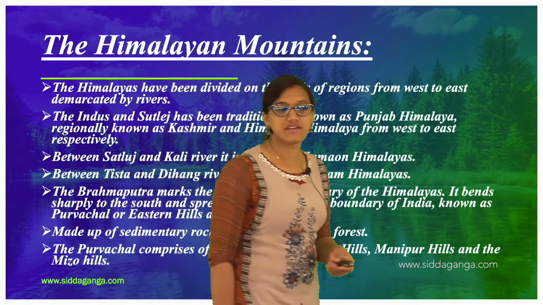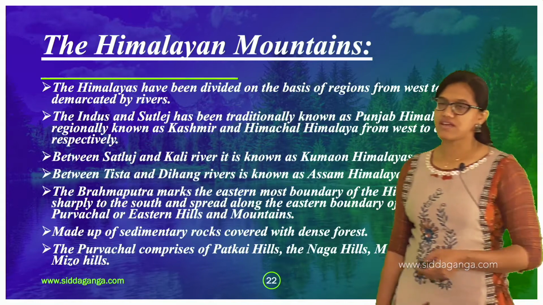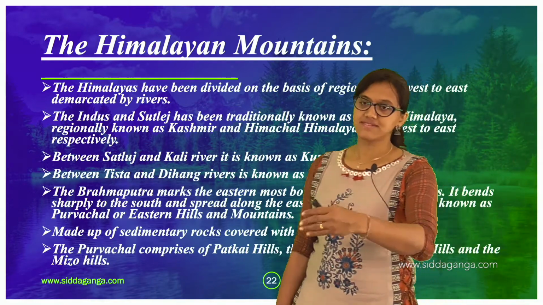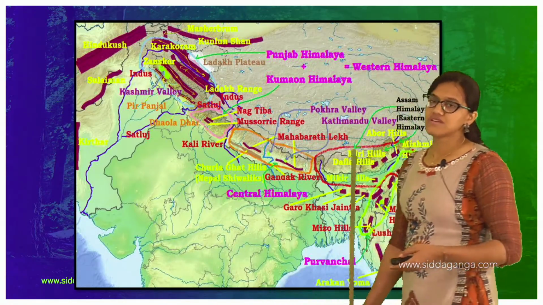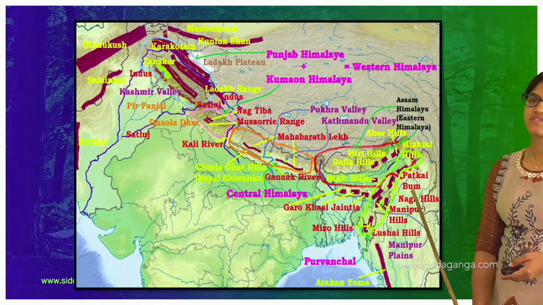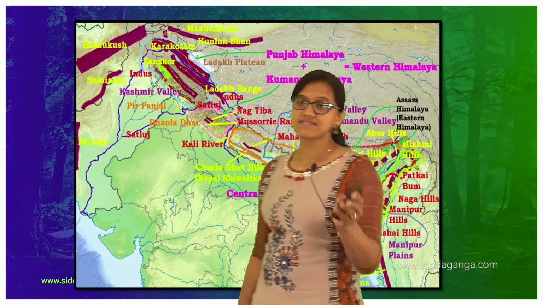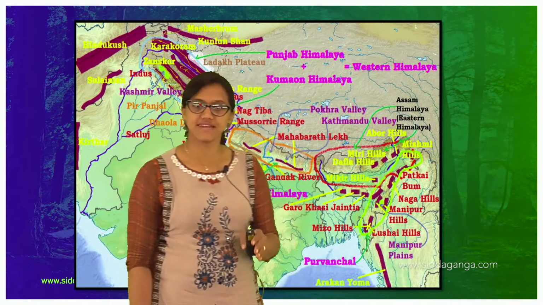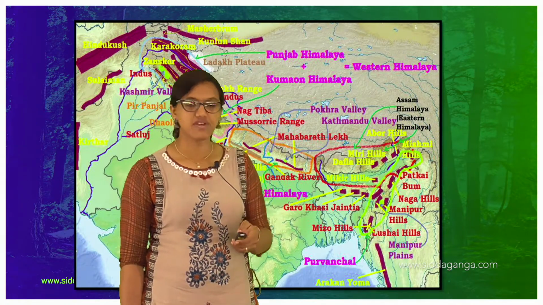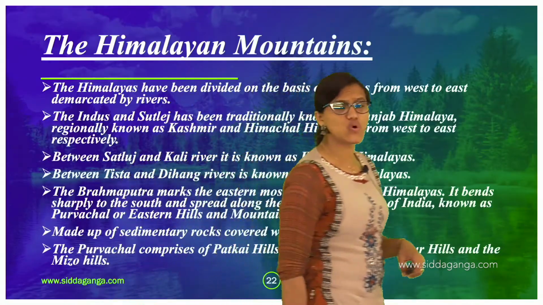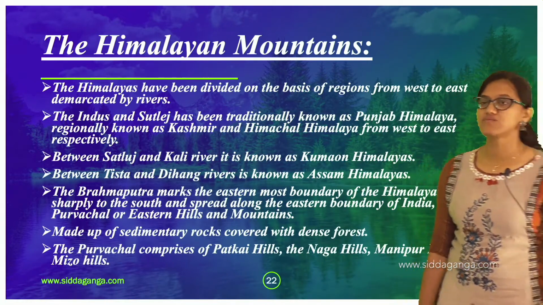And next is the Brahmaputra. It marks the easternmost boundary of the Himalayas. As you all know, to the east itself, as I have shown you already, the Brahmaputra river. So here itself it comes. When it comes to the Brahmaputra river, it is the easternmost place, and it is the end of the Himalayas. So you can consider it as the easternmost boundary there, okay, easternmost boundary.